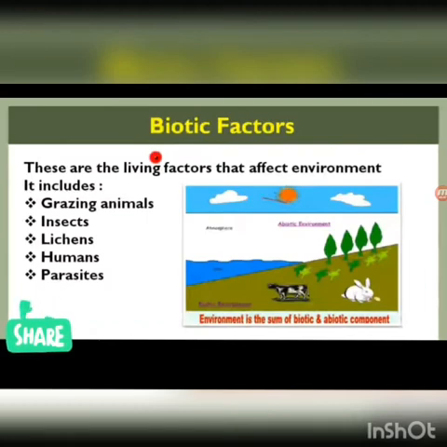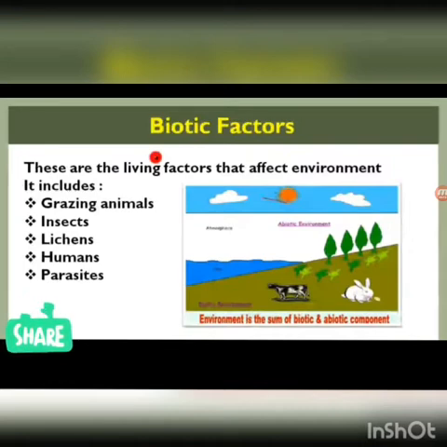Now biotic factors. Biotic factors are the living factors that affect environment, and grazing animals, insects, lichens, humans, parasites, all are biotic factors. What are grazing animals? Yes, those who are eating grass. Insects, as you know, lichens.